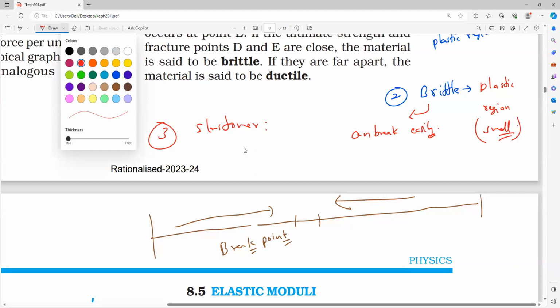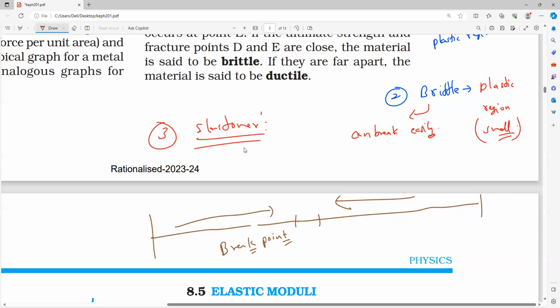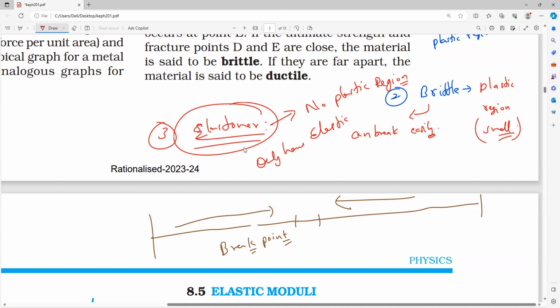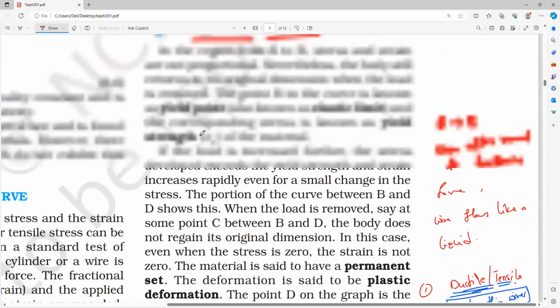That is what the substances we call elastomers. Note it, everybody, like a rubber band. Elastomers means no plastic region, no BD region is present. Stress and strain are directly proportional, and after that it directly reaches breaking. Only the elastic region is present. Example, you can take rubber. So this is this concept. Please all of you note it and learn it.